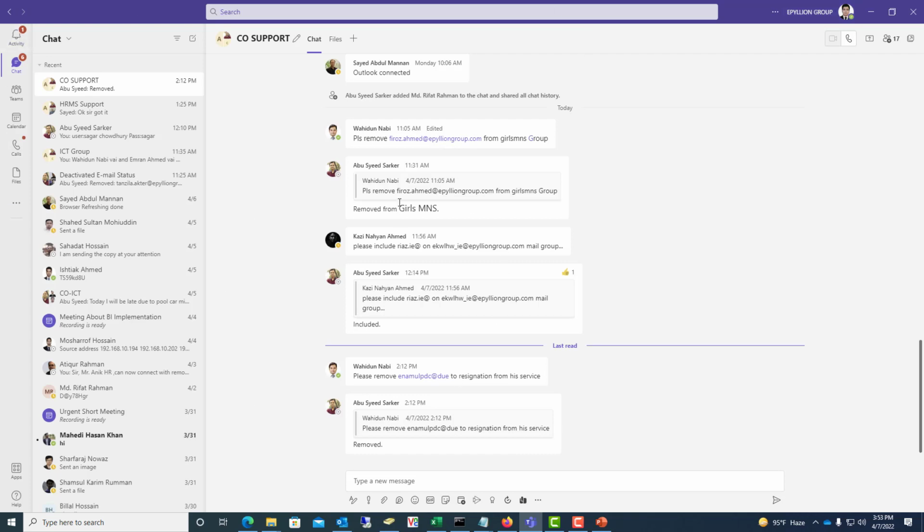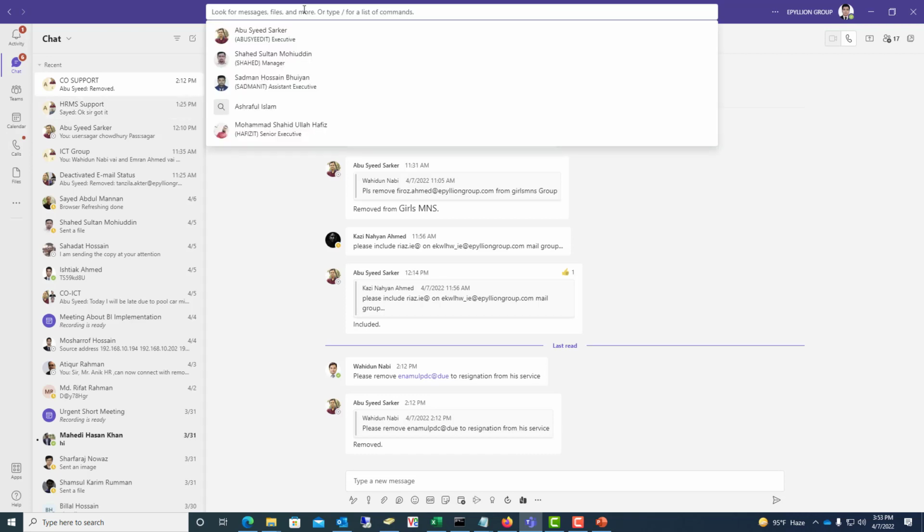This is an overview of Microsoft Teams. If your organization has a lot of Microsoft users and they have activated Teams with a license, they will get this same window and you can search for someone in Teams.